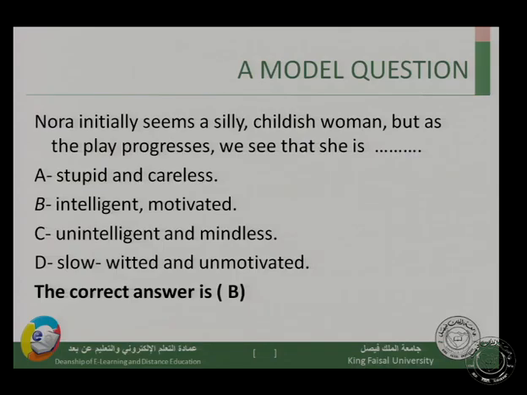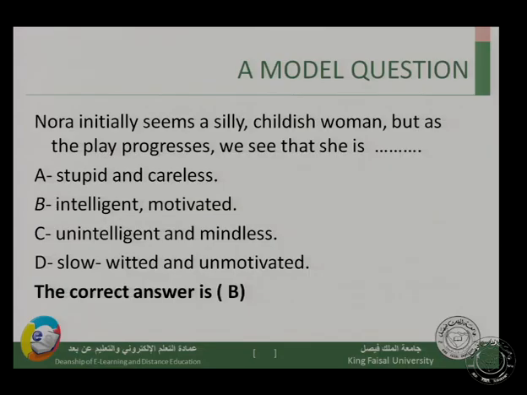Is it the same character from the very beginning till the end? Is it a flat character or a round character? Is it changing throughout the course of the action, or Nora does not have any change? Of course, Nora has a greater change and a bigger change from the very beginning till the end. You feel that we have another completely different character at the end of the play. You feel that this is not the same character that we have met at the very beginning of the play.